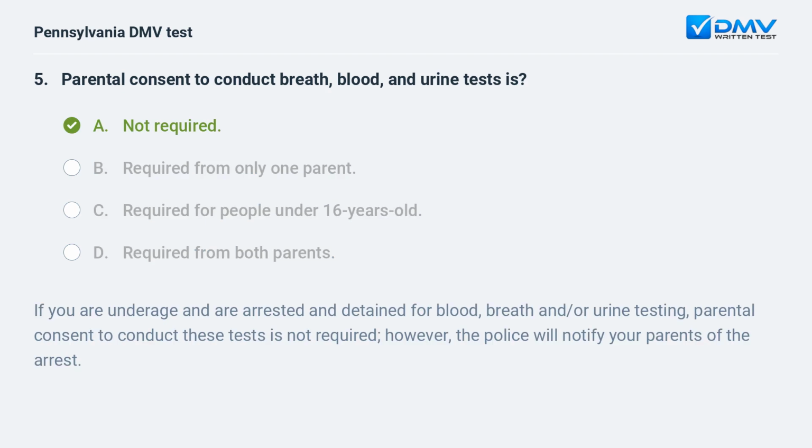A. Not required. If you are underage and are arrested and detained for blood, breath and/or urine testing, parental consent to conduct these tests is not required, however, the police will notify your parents of the arrest.